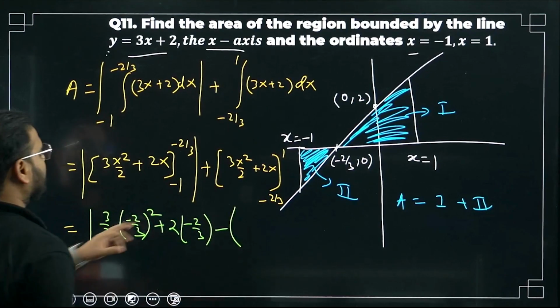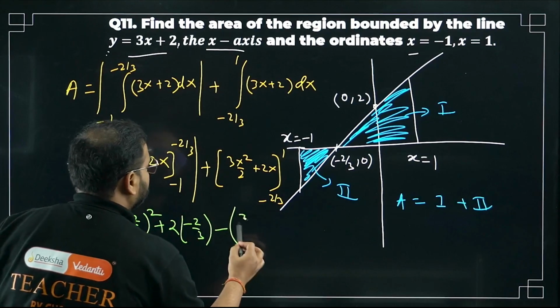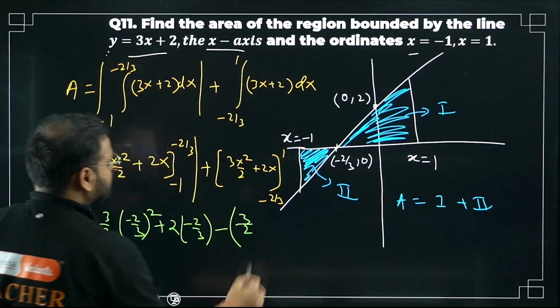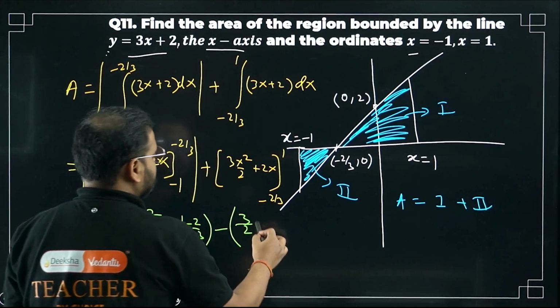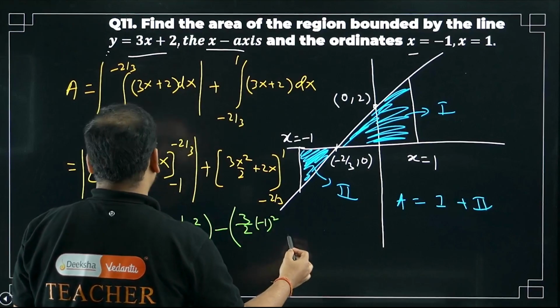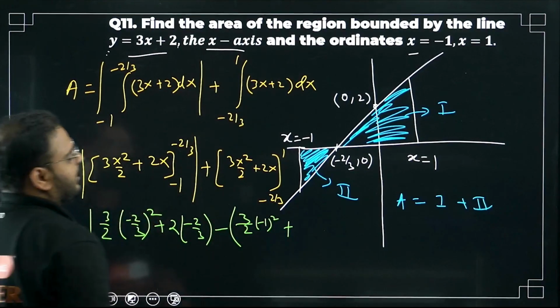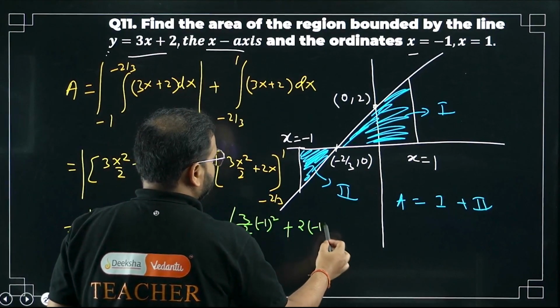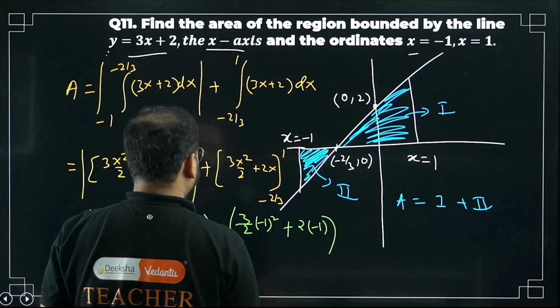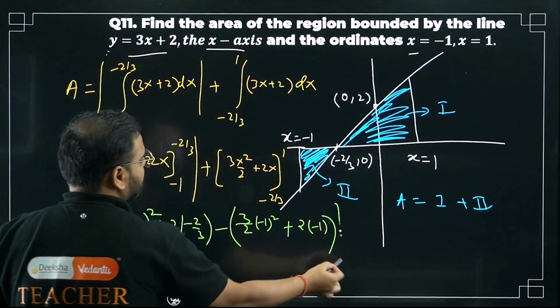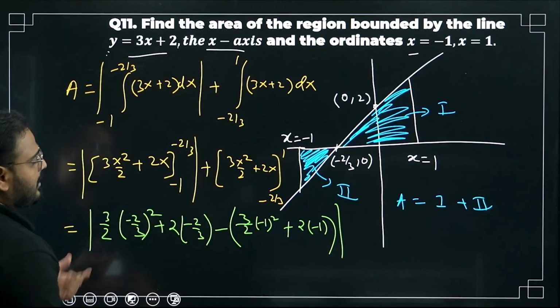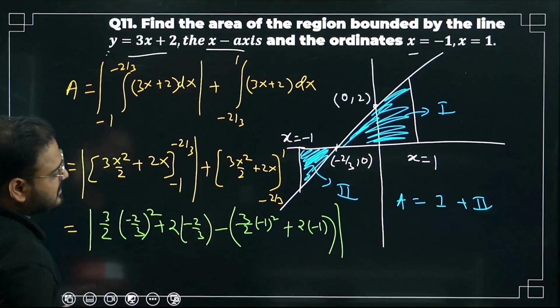For the lower limit, put a minus sign. Start another bracket. Put minus 1. What are you going to get? 3 by 2 will remain as it is, constant. x as minus 1, so minus 1 square. Plus sign will come, 2 times x, so 2 times minus 1. Please check. Okay, this is done, right? Again in the mod. This is for part 1 only. Limit of part 1 over here. Part 2 I'll do in the next slide.